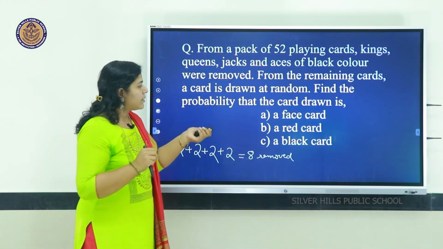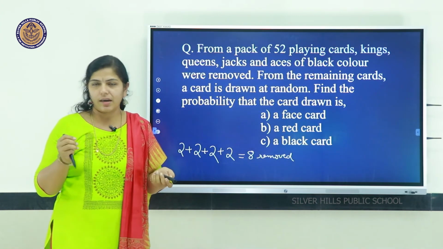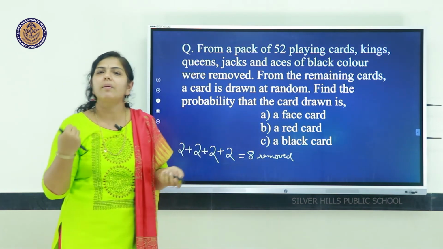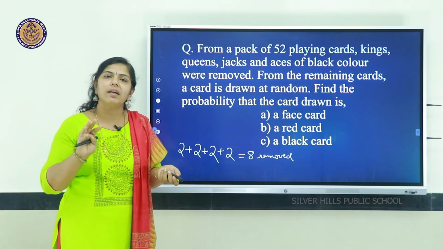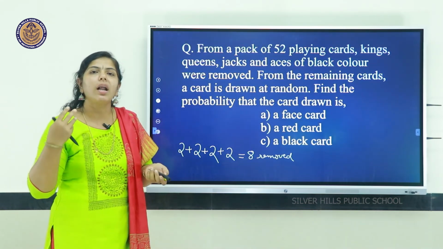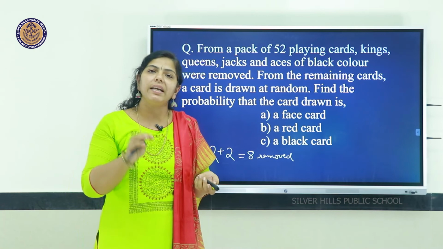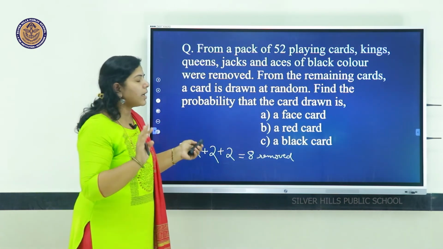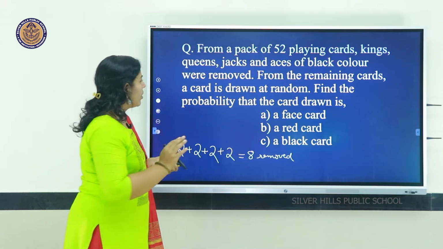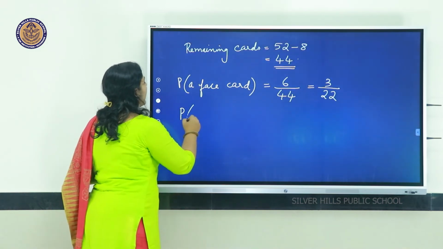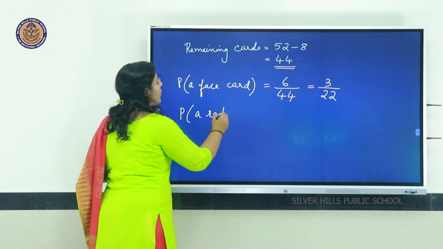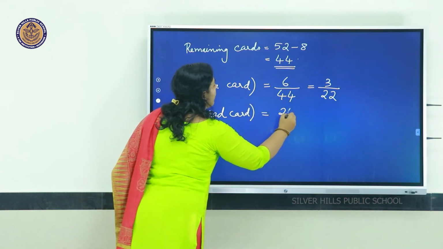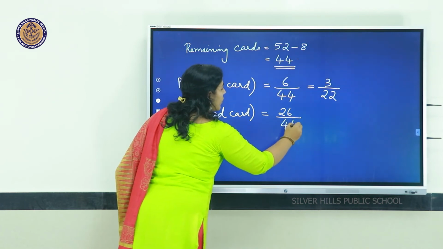Now, the second case, probability of getting a red card. We didn't touch the red cards at all, only black cards are removed. So, red cards are there as they are. In total, there are 26 red cards. So, the probability of getting a red card is 26 out of 44.